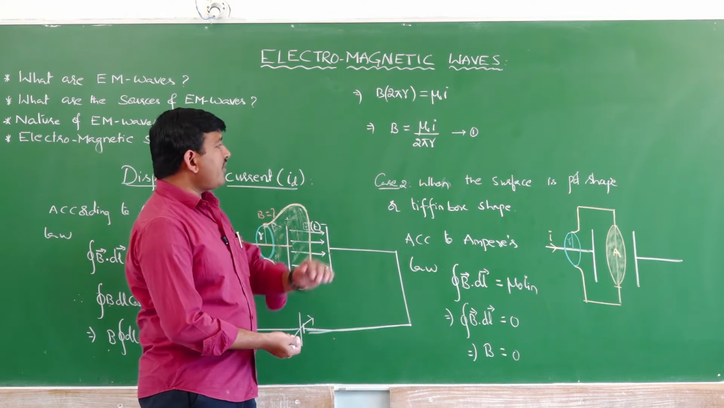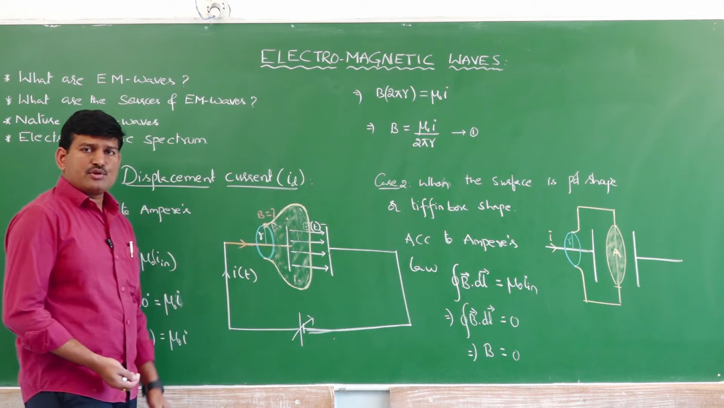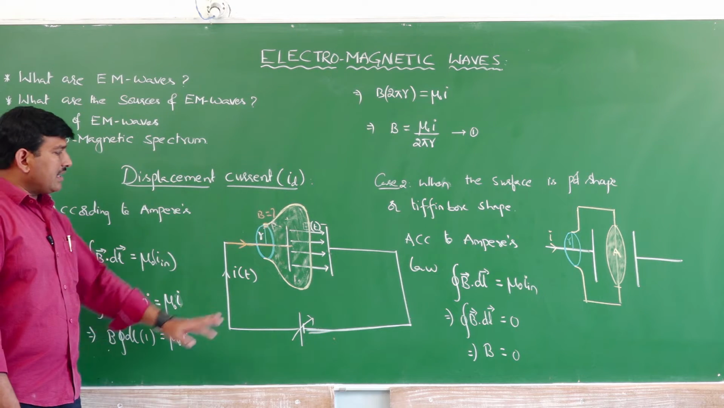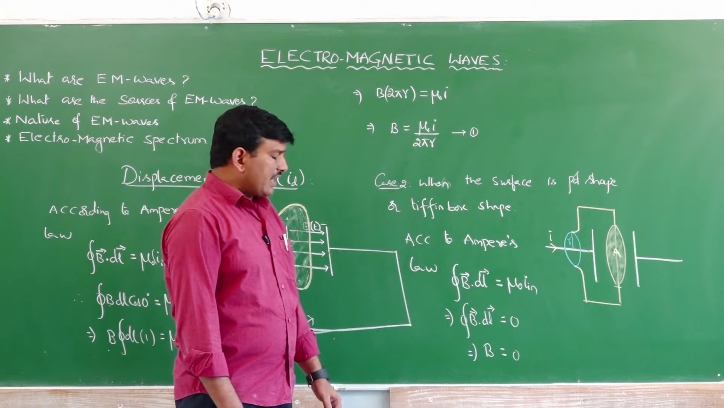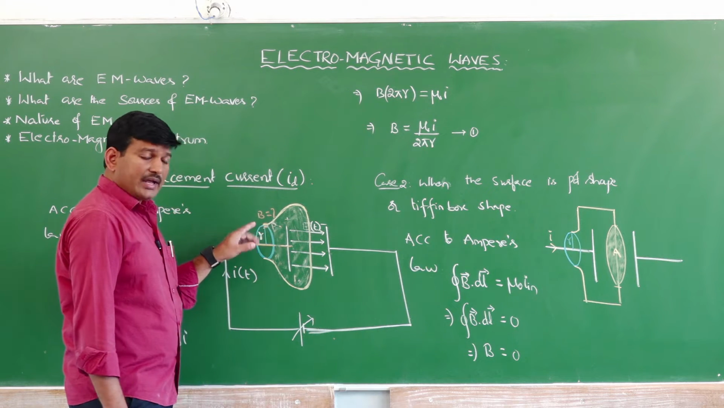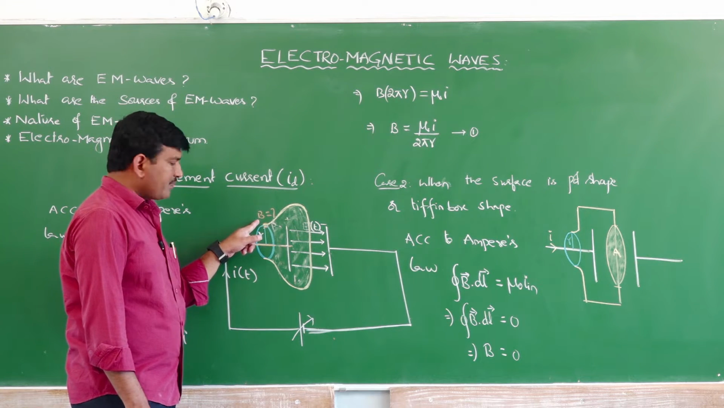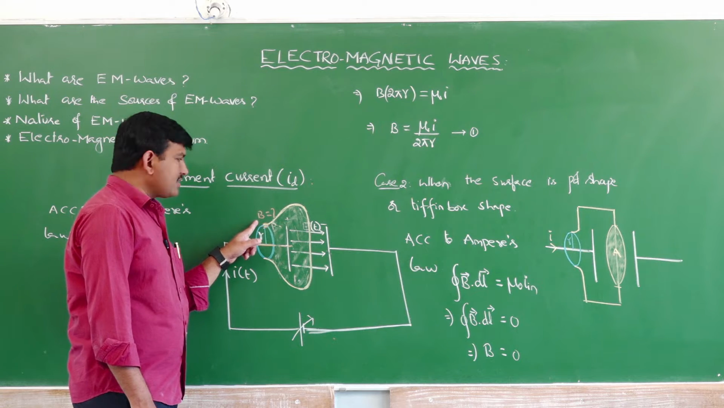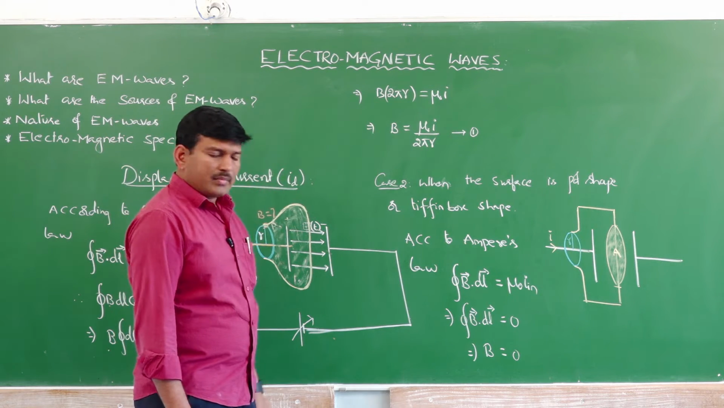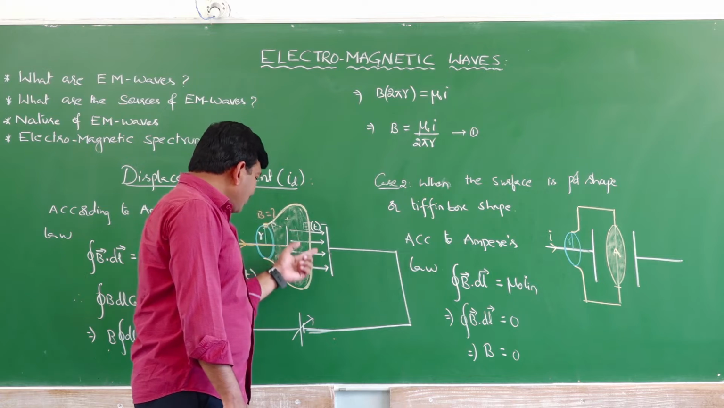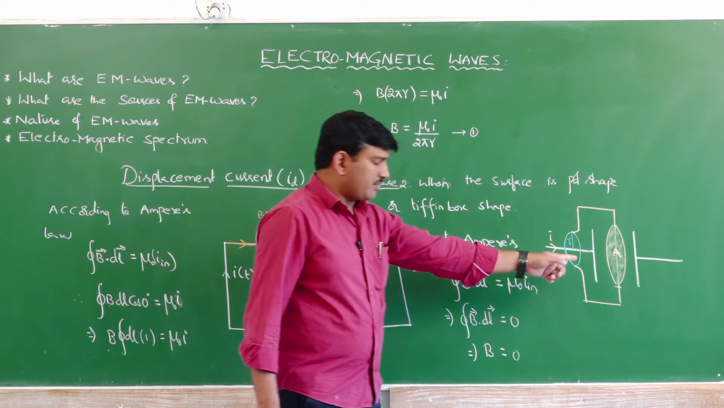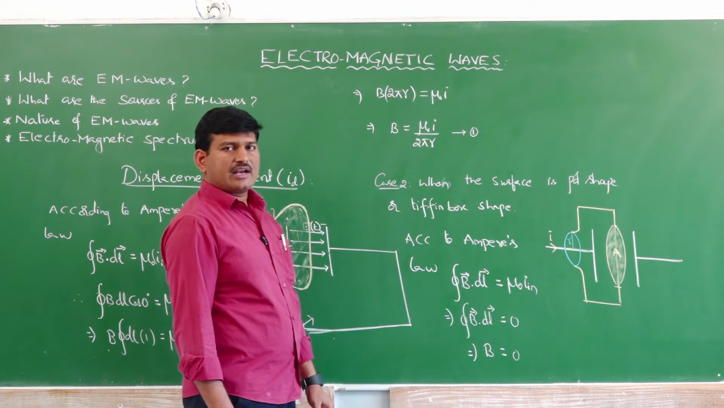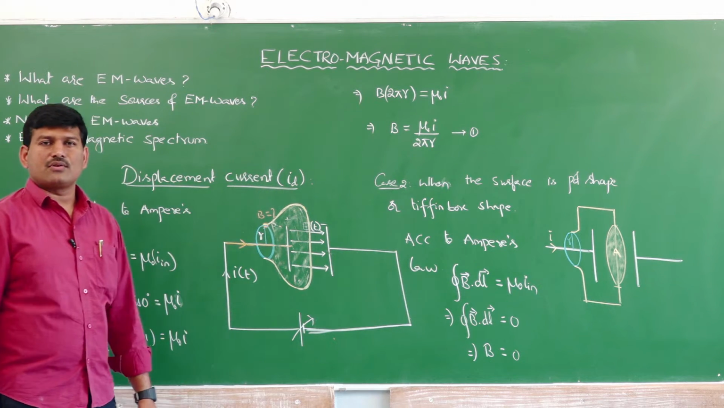So, in one way, I am getting the answer mu naught I divided by 2 pi r. By taking another kind of surface, I am getting the answer 0. When I have taken only this circular loop, I got the magnetic field at this point as mu naught I divided by 2 pi r. But when I have chosen the shape of the surface as pot shape or the Tiffin box shape, in this case, what is the answer I got for the magnetic field? I got the answer B is equal to 0.